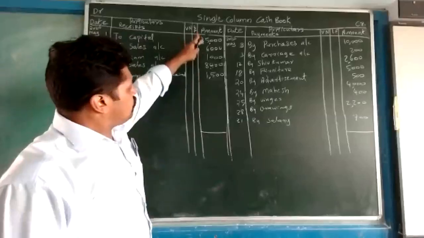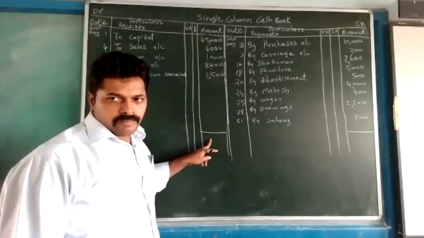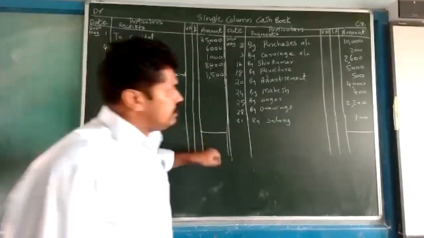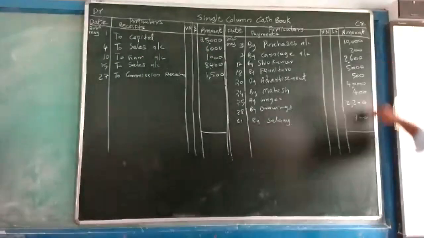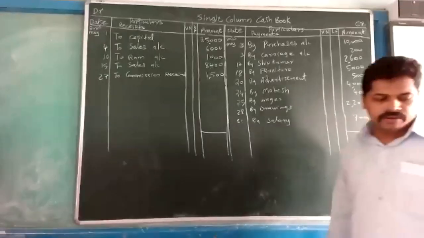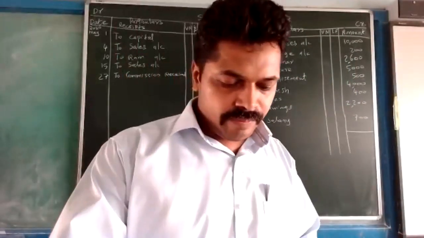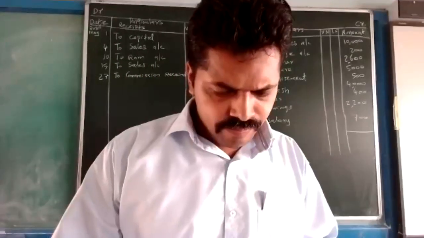Now, this is the column total you have to write here. Use your calculator. This total you have to write here, and this total also you write here. So use your calculator and tell me how much the total is coming. 41,900.